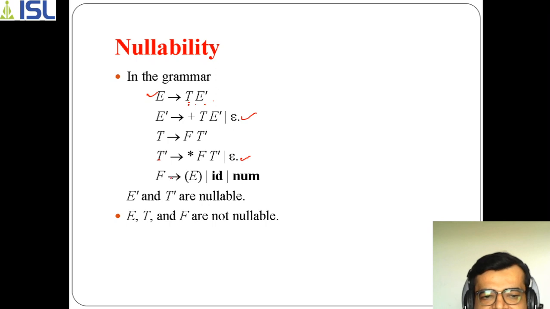But if you go with F, what is going to happen? You can find either E, either ID, either number. Any one of them. So it is not giving epsilon here, so that's why it is not nullable. So in that sense, you can say that a given production is nullable or it's not nullable.